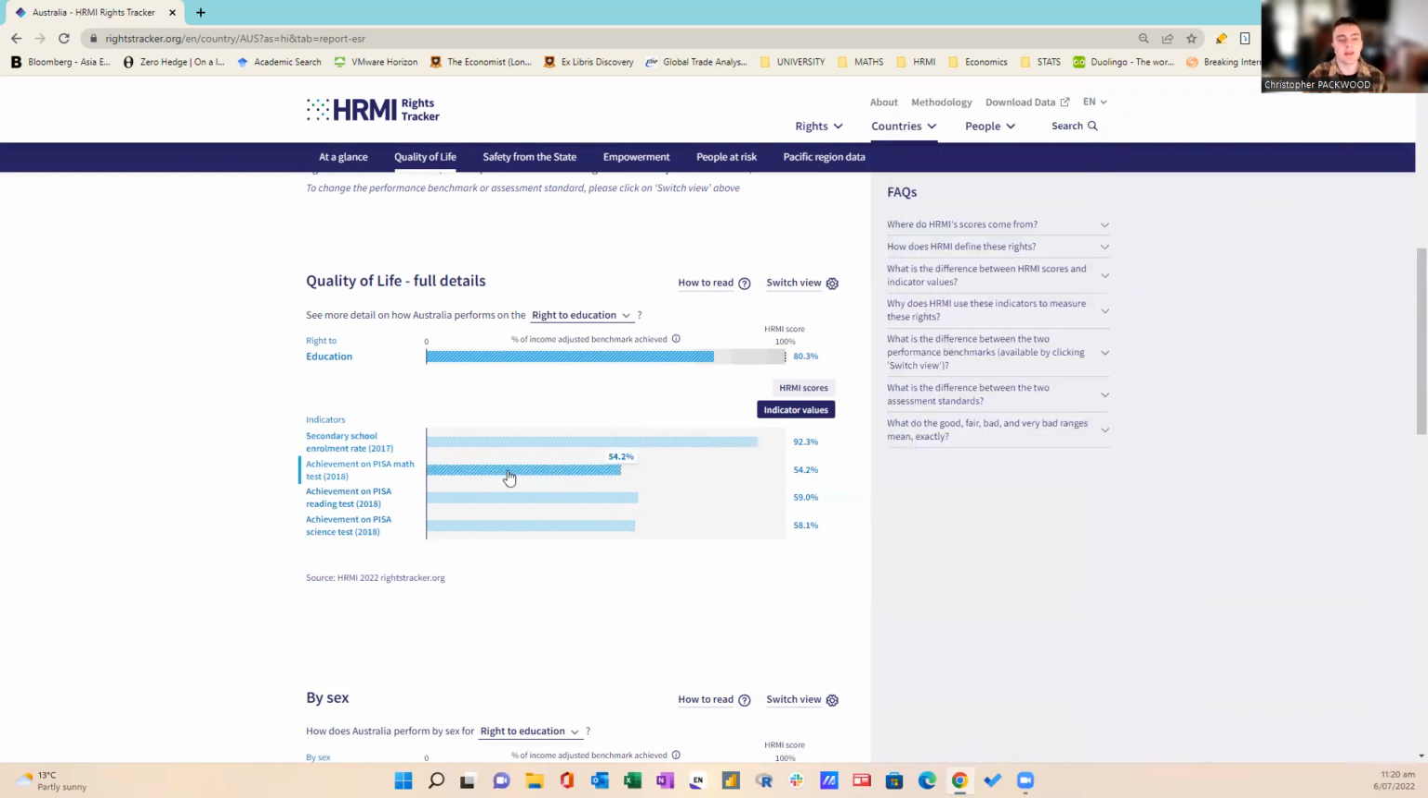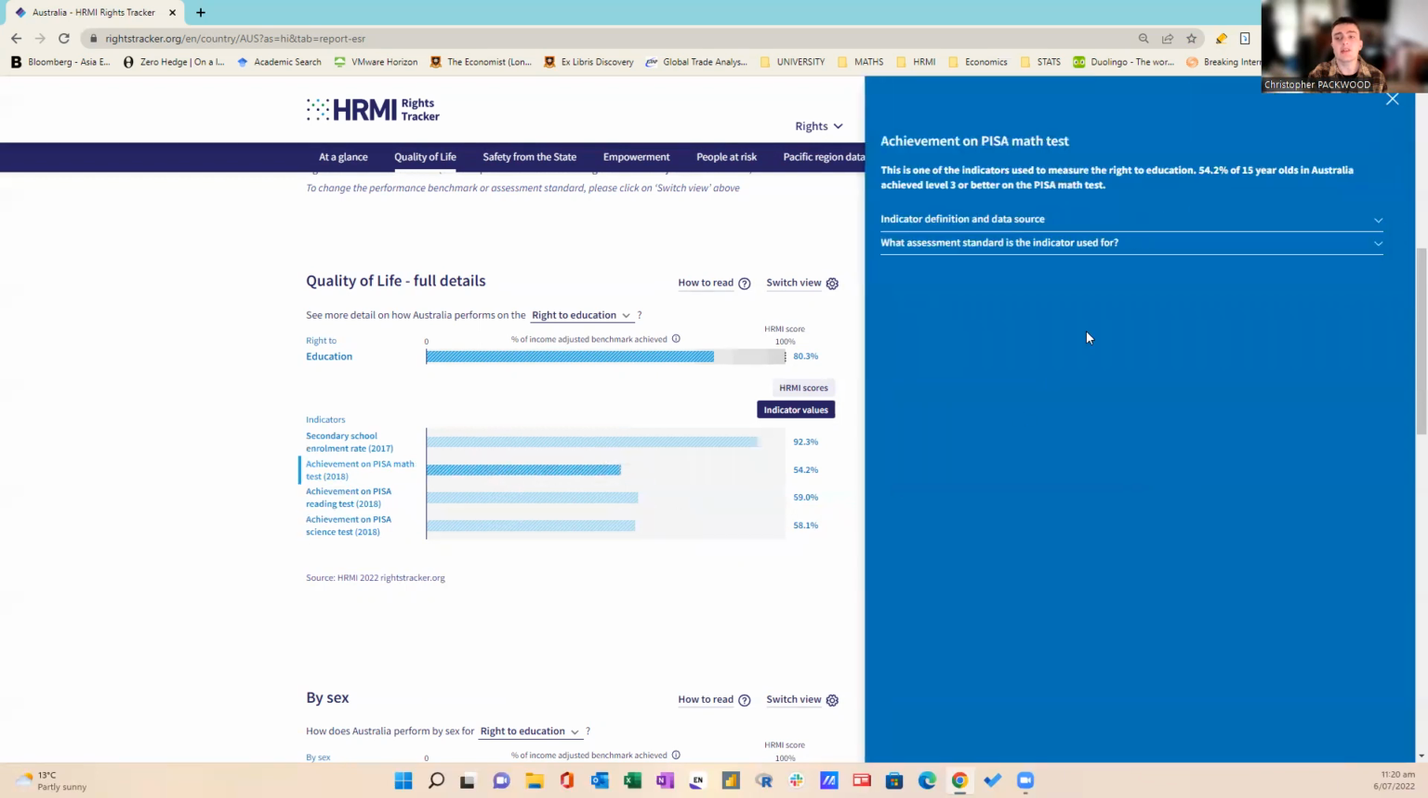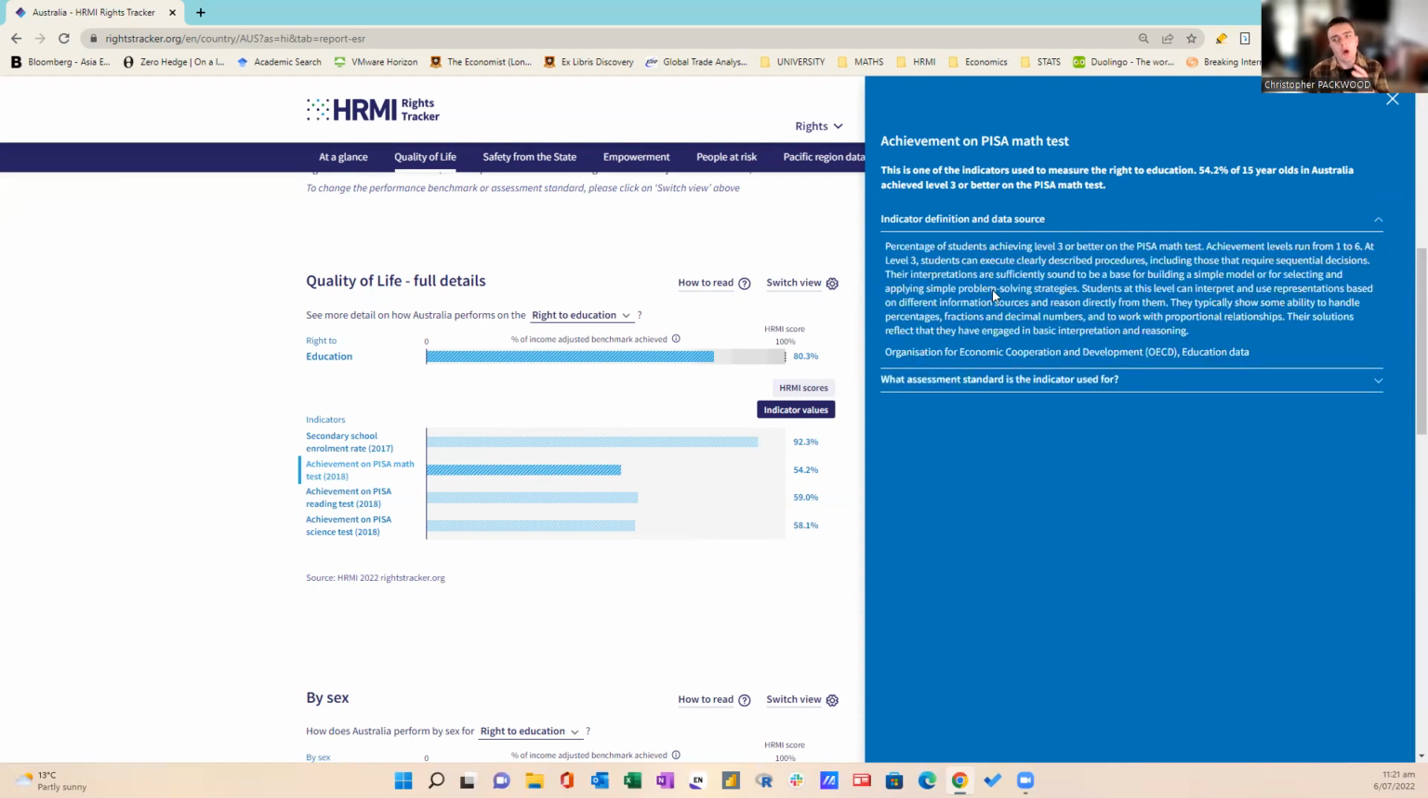If we look at the achievement of PISA maths tests, this here is at 54.2%, and this is telling us that 54.2% of 15-year-olds in Australia achieved level 3 or better on the PISA maths test. So the way in which we can improve the quality of education in maths, reading, and science is by increasing the number of 15-year-olds that are achieving at level 3. And this could be something that is lobbied towards the Department of Education within countries. You can also see how the indicator is defined and interpret what is level 3, or what is this achievement level.